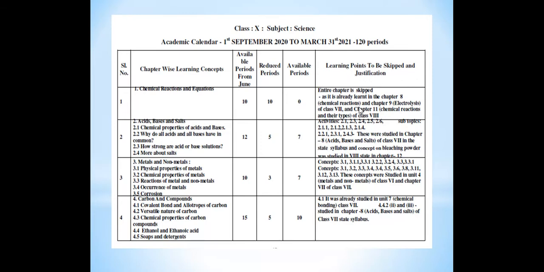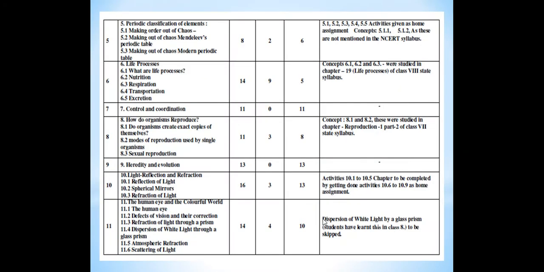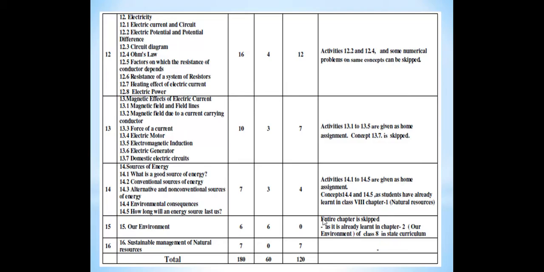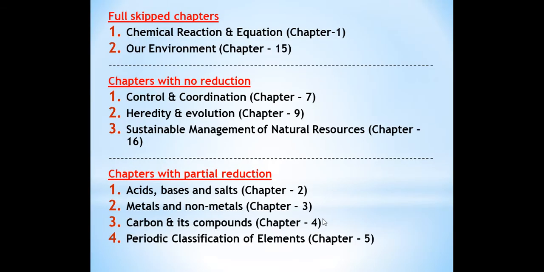Means they have given the reason also why they have skipped or deleted those portions from this syllabus, because you have already read those portions in class 6, 7, 8 or 9. So a few of the topics are removed from a few of the chapters. Now the syllabus has been reduced, so we will start our discussions now. Till the 16th chapter they have given the PDF like this. So from here we'll start our discussion.